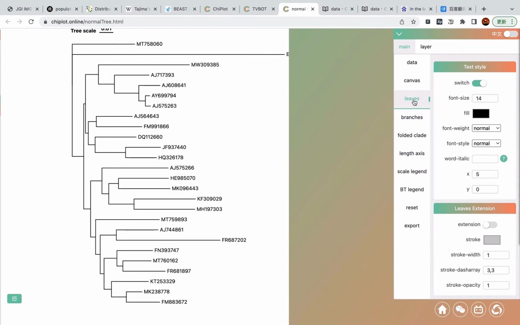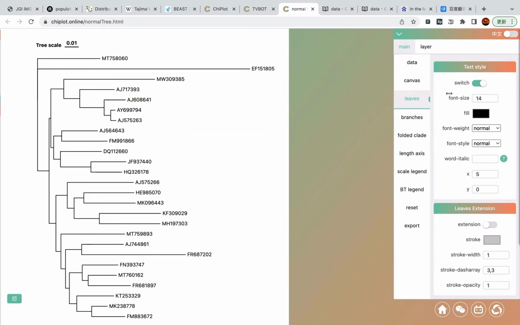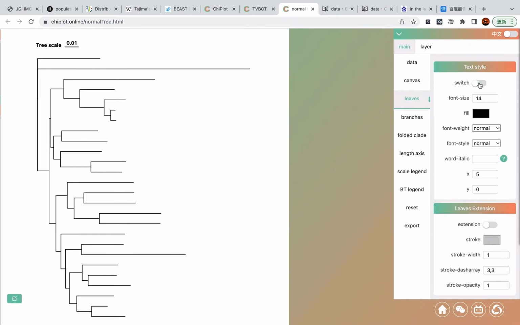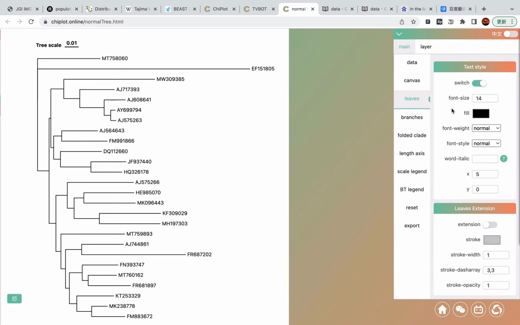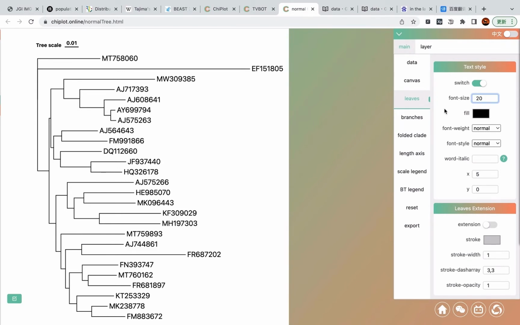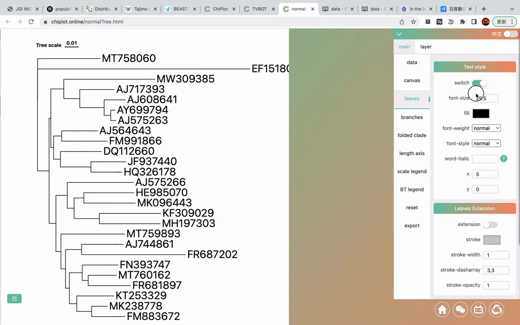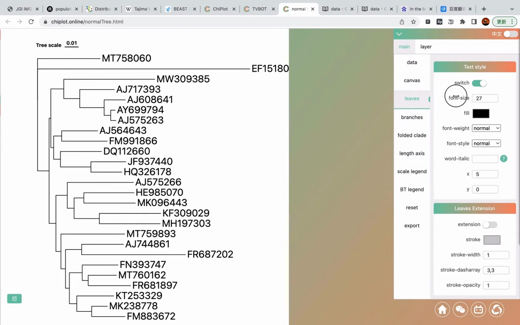Next menu is used to adjust the style of the leaves text. If you don't want to draw the leaves text, you can just turn off this switch. And the next one is to set the font size. You can fill a specific value here, like 20. And you can also move your mouse on the parameter name, and you can drag your mouse to change the value in real time.